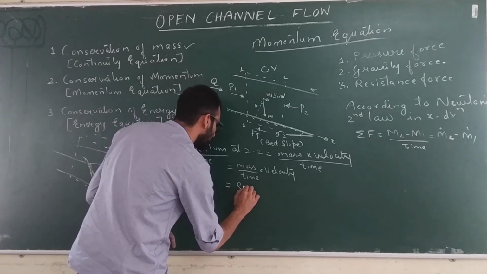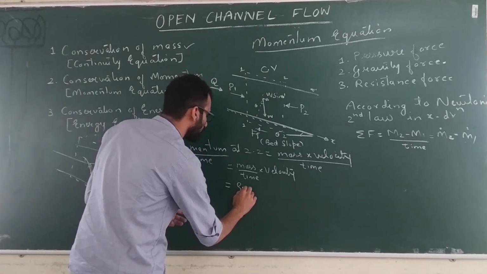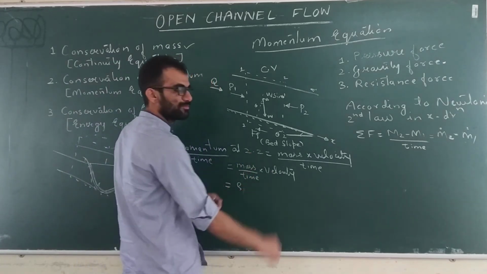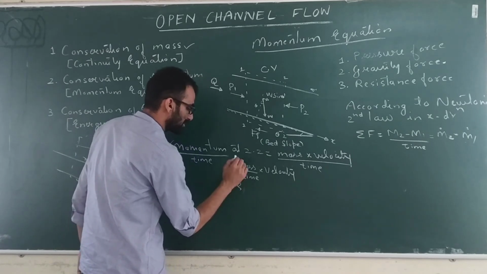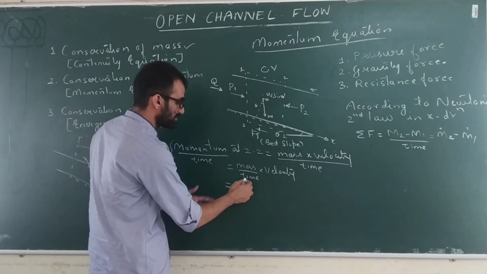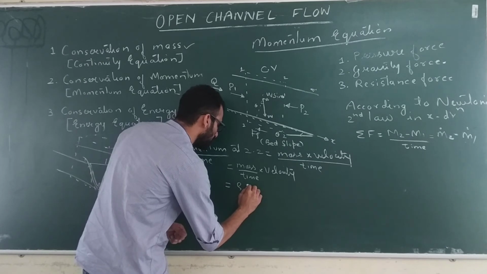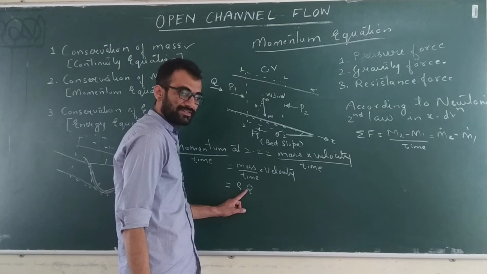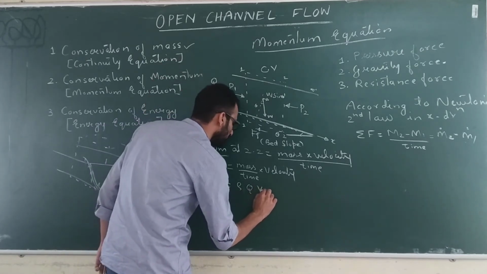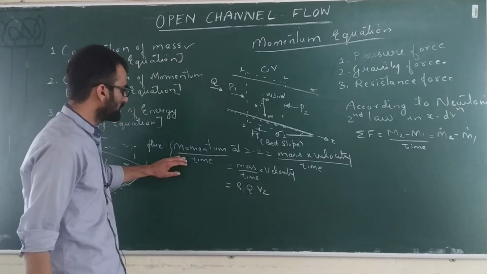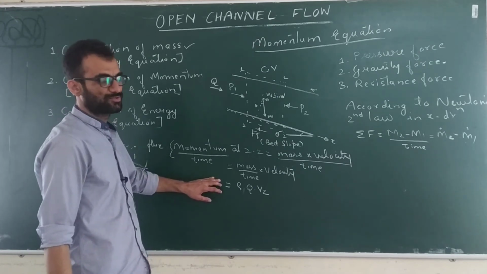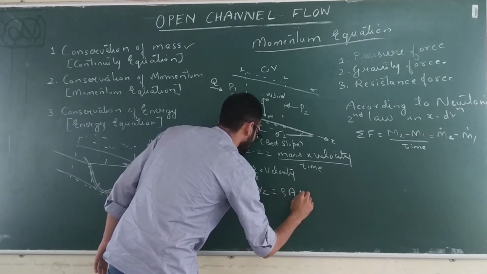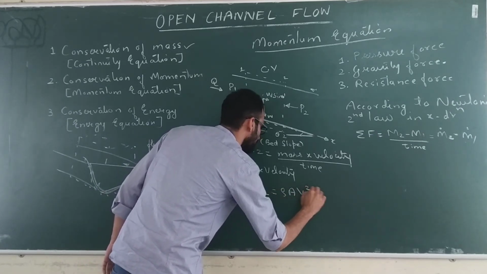So rho 1 or rho 2, because we are finding out 2, but let's take rho, simply rho, mass density of the fluid. Let's say it is constant, so you can use rho and Q. Q is constant, Q is the discharge. So rho Q into V2. This is your momentum flux through surface 2. Okay, so Q you can also write as A into V2, so rho A V2 into V2, V2 square.